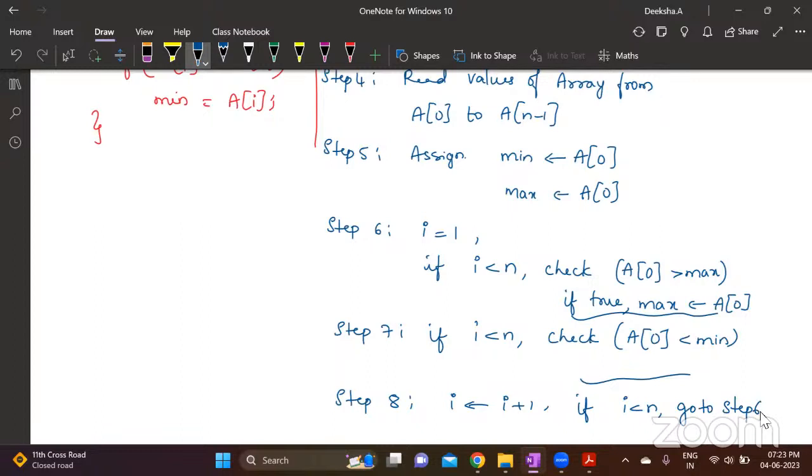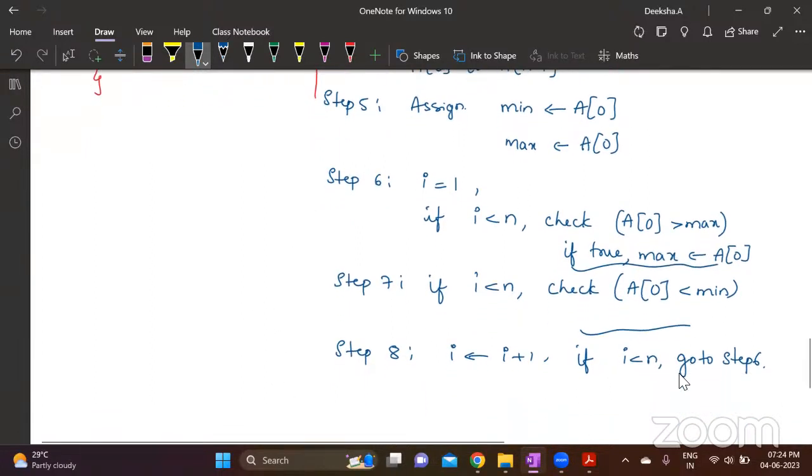So whenever you're writing loops in an algorithm, this is how you need to write. Whatever your condition is, you write it as normal steps. And that final condition step will be one step over here. So you're incrementing I and then checking what the value of I is. If it is less than N, then you go to step 6 and you repeat this. Again, step 6, step 7, you come to step 8, you increment I, you check this, and again you go to step 6. Understood? This creates the loop. Else, go to step 9.